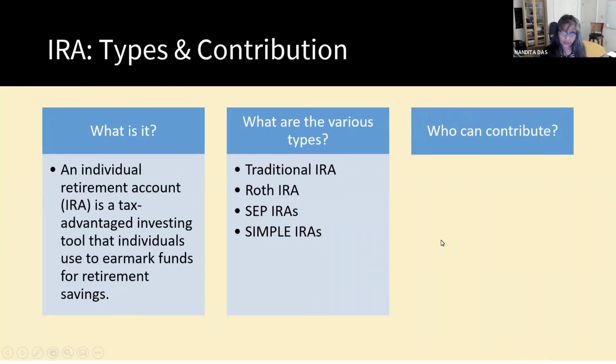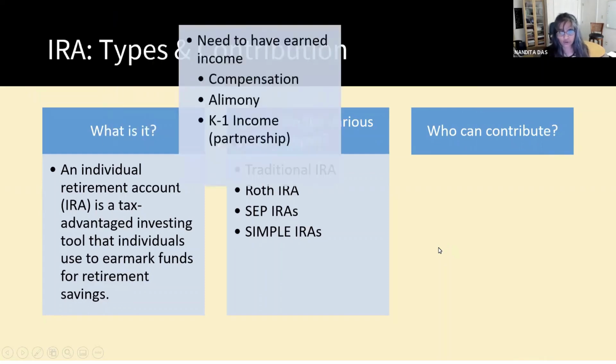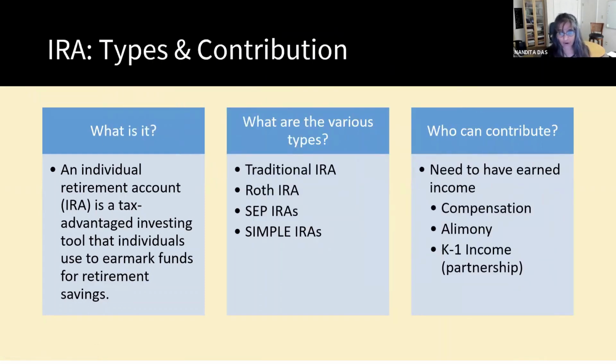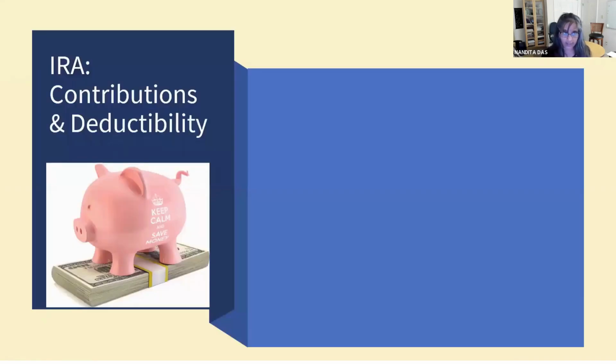So who can contribute to these IRAs? Well, for you to contribute, you need to have earned income in the form of compensation, alimony, or K-1 income. Note that income from investments, your Social Security benefits, or child support does not count as earned income.